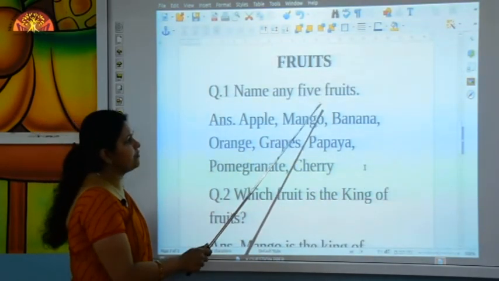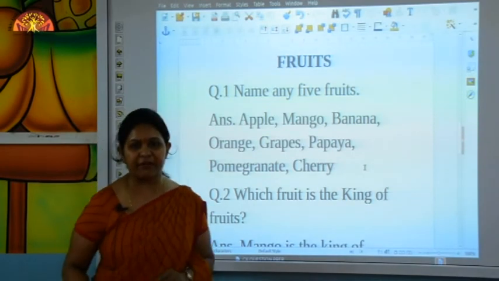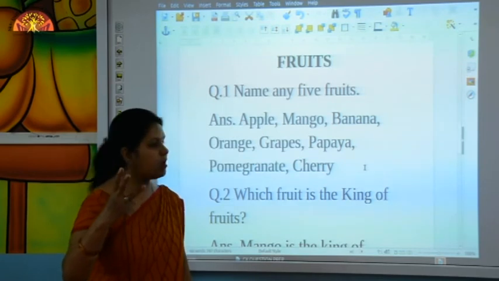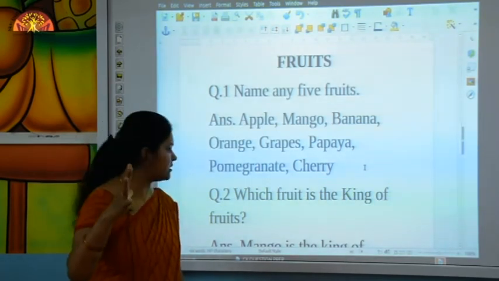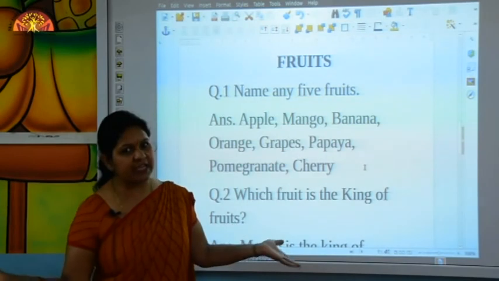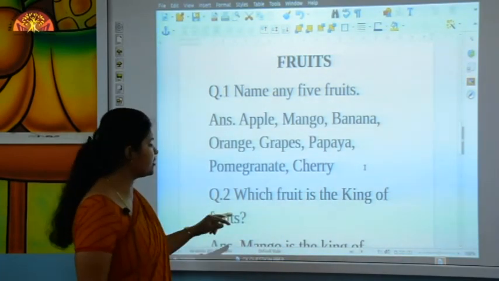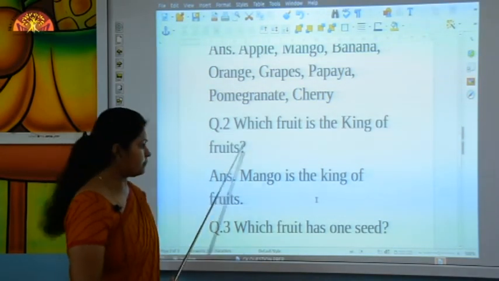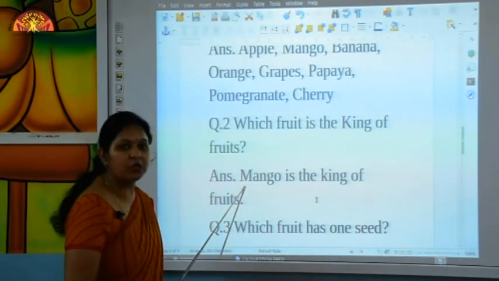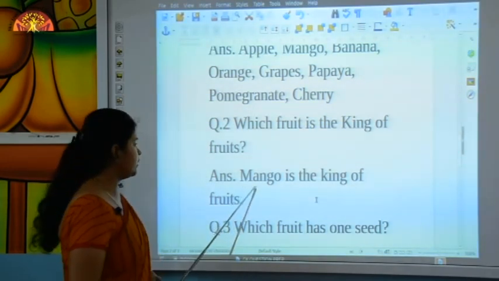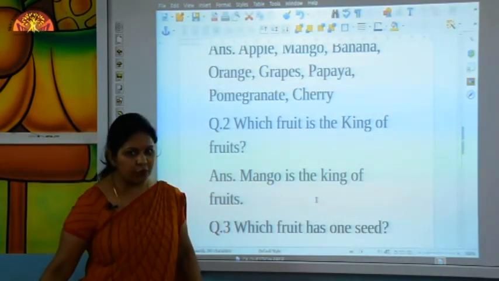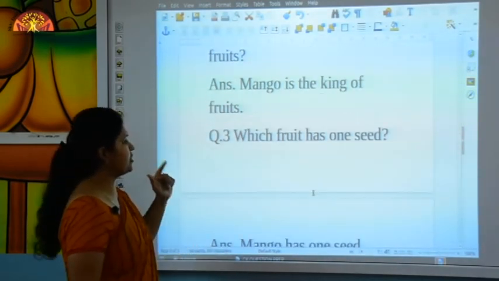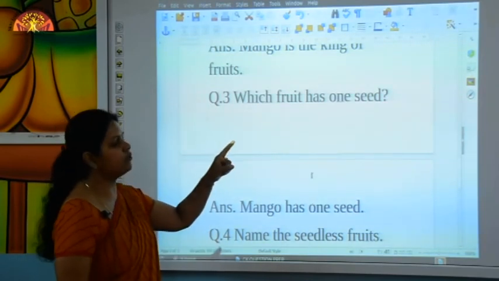So kids, let's revise the question answers again. Name any 5 fruits. Apple, mango, banana, papaya, grapes, pomegranate and cherry. Okay, let's revise the second question. Which fruit is the king of fruits? Mango is the king of fruits. Well done. The next question is, which fruit has 1 seed?